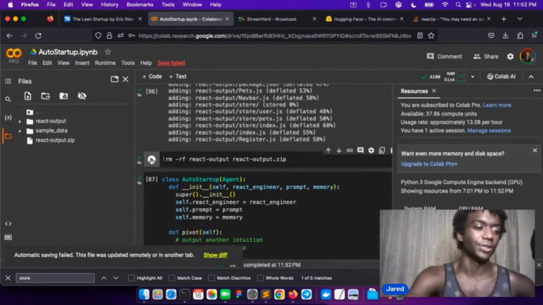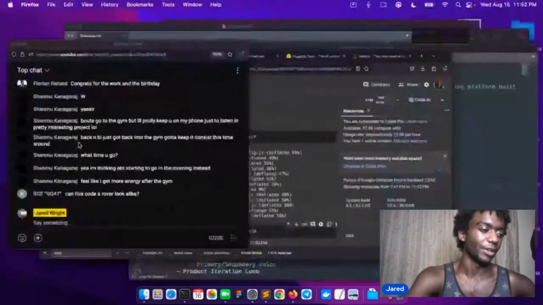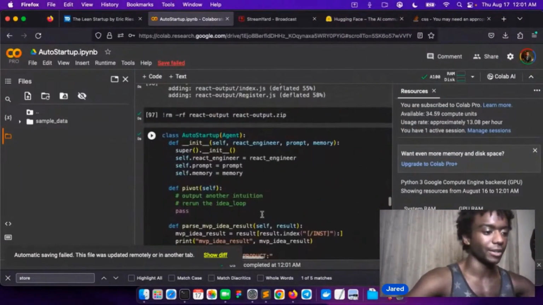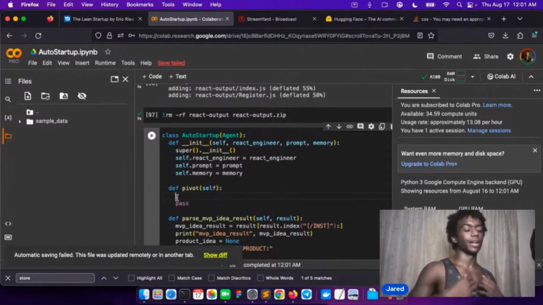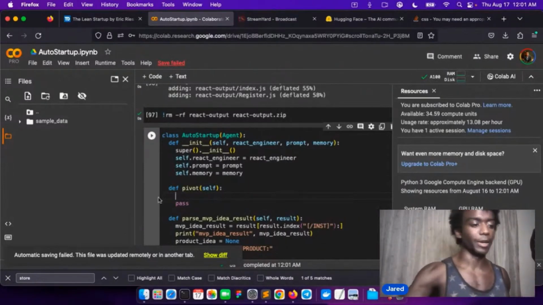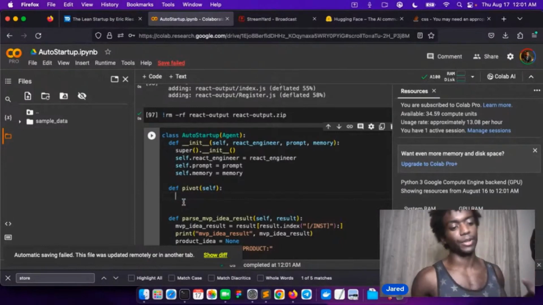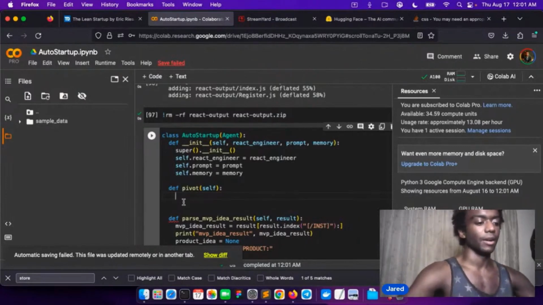Either way, let's do the pivot. That part kind of sucks, but it's doing it, and the React stuff is kind of separate. Well, it's not separate, but I want to work on the startup part, because the React part just needs a more powerful model. Even though it is doing it, you have to fix it up for probably 20 minutes after you generate it, or 10 minutes.